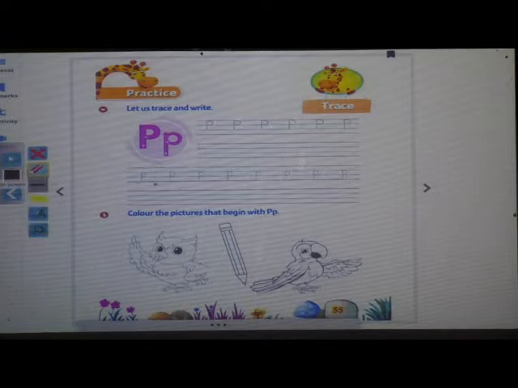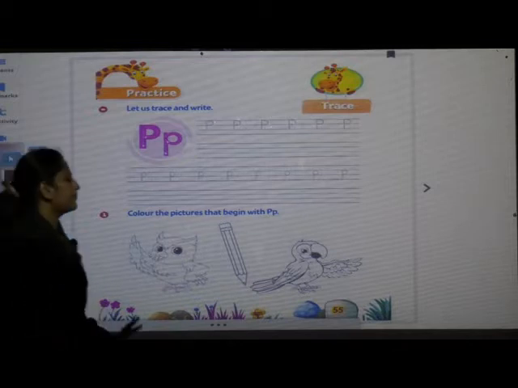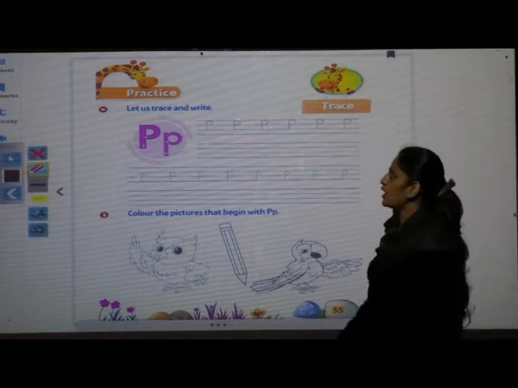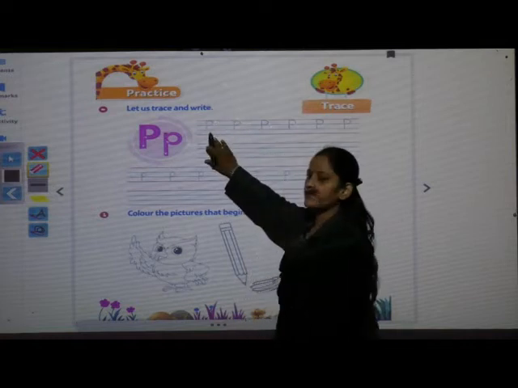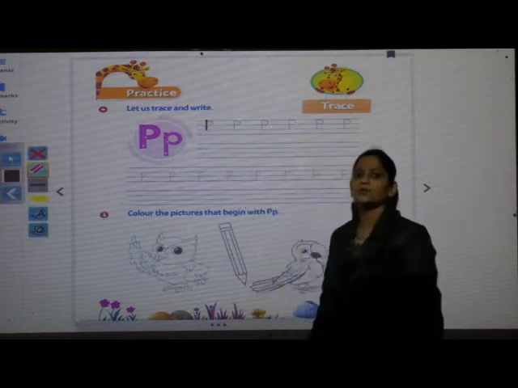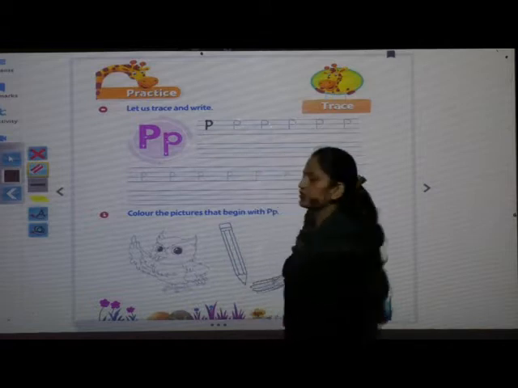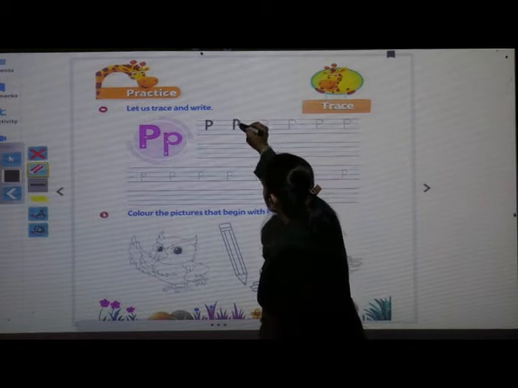Okay. What is the phonic sound of letter P? It's pa. Are you ready now? Take out your pencil, eraser. Turn the page of your textbook. Open page number 55. Okay. Now I will show you how to write letter capital P and letter small p. First we will write letter capital P. You have to draw a standing line from red line to blue line. And from red line to this blue line, you have to draw a curve. Okay? Capital letter P.